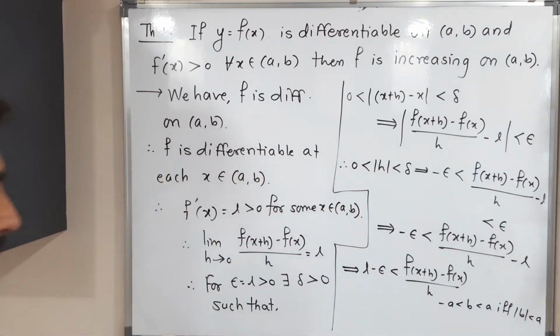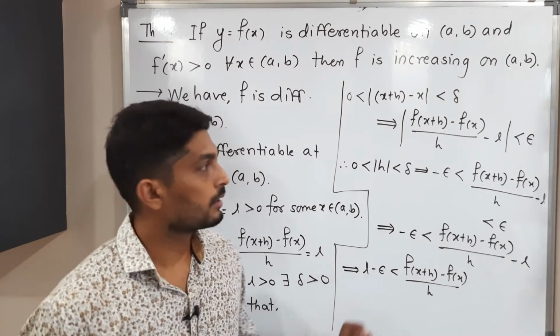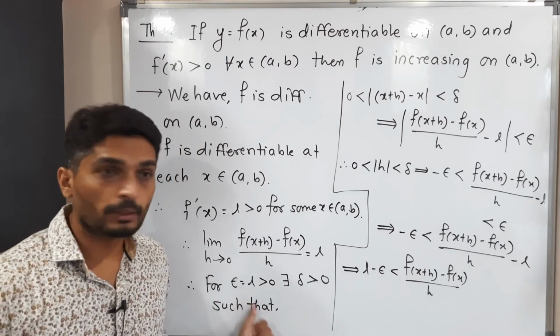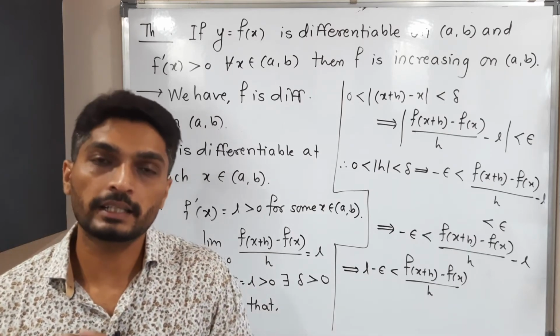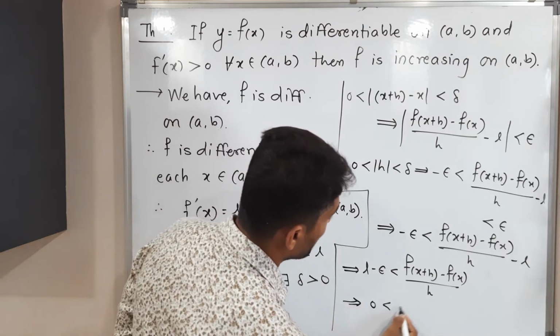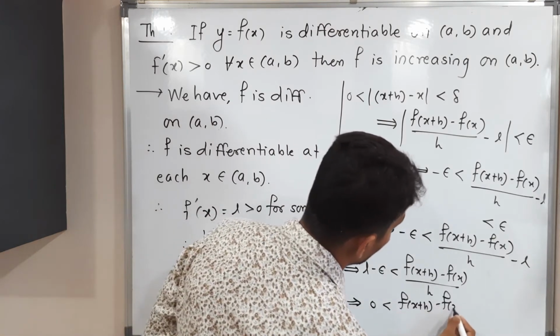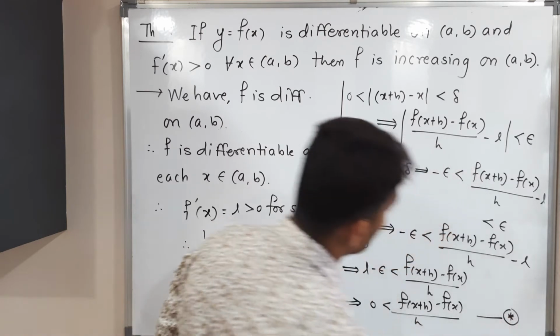Let me remove that part and after that we will go further. Okay, it is removed now. So tell me, what is the value of epsilon? Our choice of epsilon is L. So I can put epsilon equal to L here. Then L and minus L will get cancelled. So therefore we will have 0 less than f of x plus h minus f of x divided by h. I will call it inequality number star.